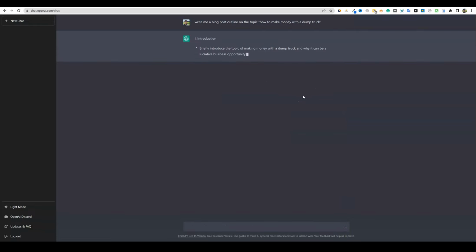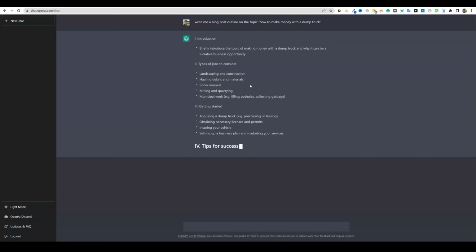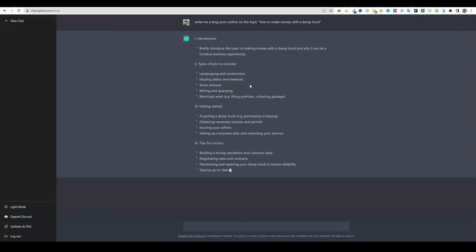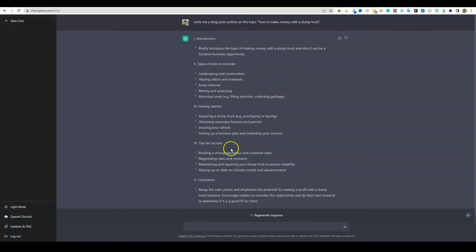Introduction, briefly introduce the topic of making money with a dump truck and why it can be a lucrative business opportunity. And you have all these talking points. This is really good because I tried this before and it gave me a completely different outline. I like this one better. So a lot of times go and rerun your outline a couple times and then pick the best one. Just like in most AI writers, a lot of times you're going to run it a few times. So we're going to just take this for example.